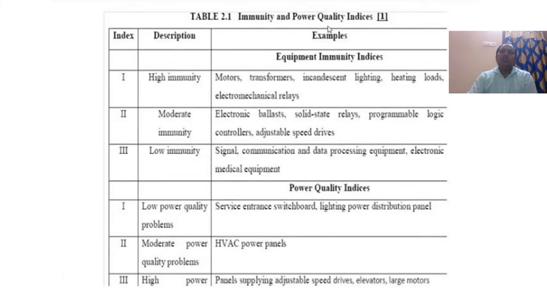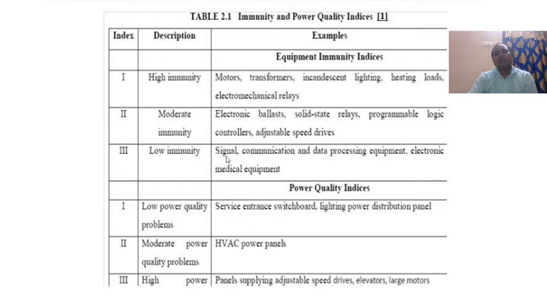Immunity and power quality indices. High immunity equipment includes motors, transformers, incandescent lighting, heating loads, electromechanical relays. Moderate immunity includes electronic ballast, solid state relays, programmable logic controllers, adjustable speed drives.